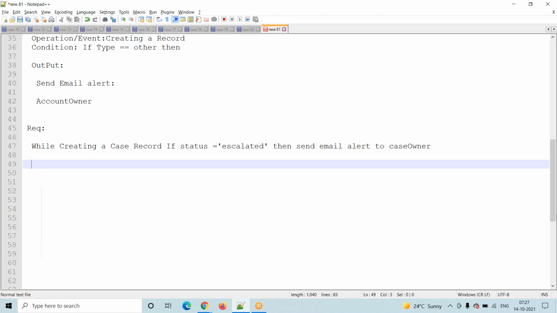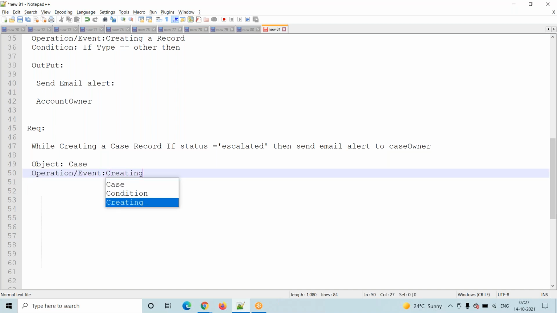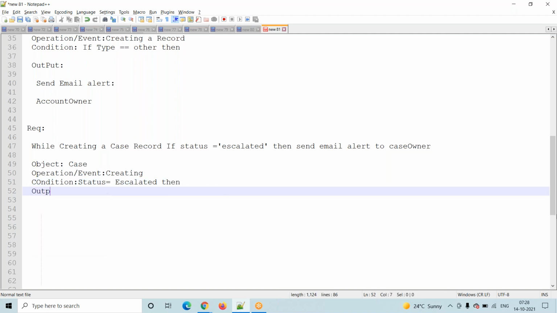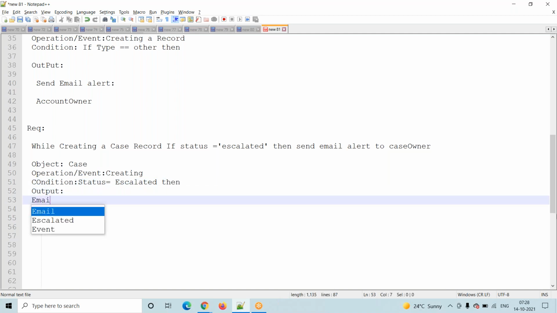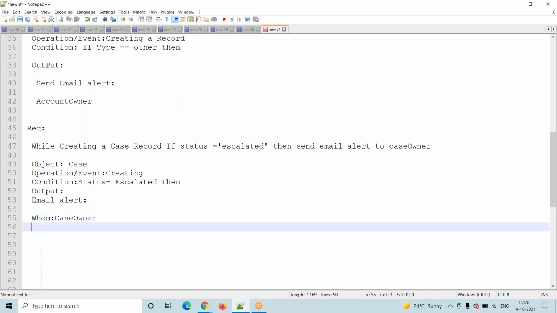So on which object are we working? The Case object, right? And what is the event or operation here? Creating a record, right? Then what is the record condition? The record condition is status is equal to Escalated. Then what are we expecting from the system? The output we expect from the system is an email alert. Whom do we want to send the email alert to? The case owner.